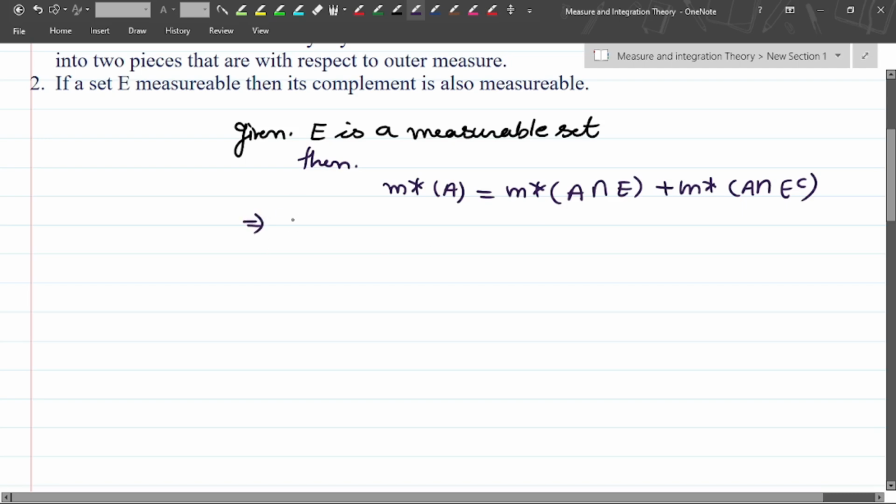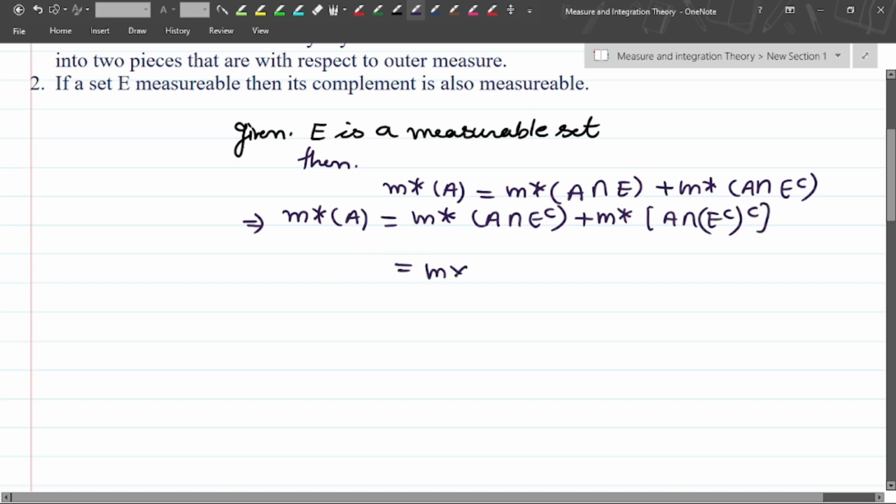Since E is measurable, this condition is satisfied by the definition of Lebesgue measure. Then the outer measure of A is equal to the outer measure of A intersection E complement plus the outer measure of A intersection E complement of complement.